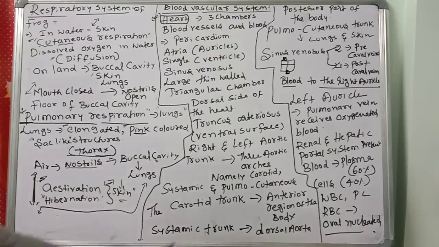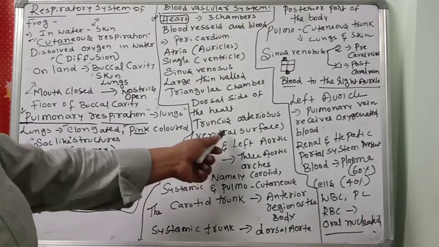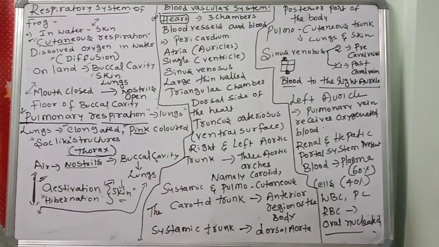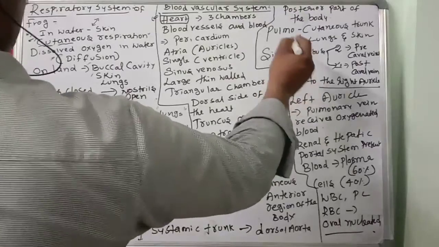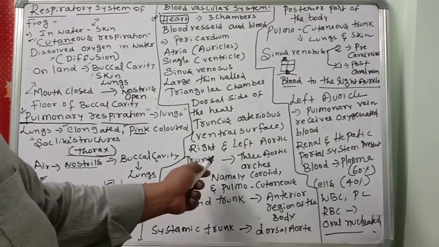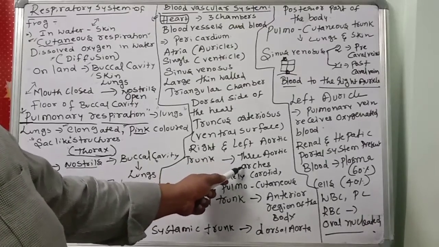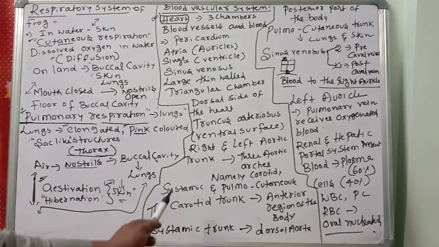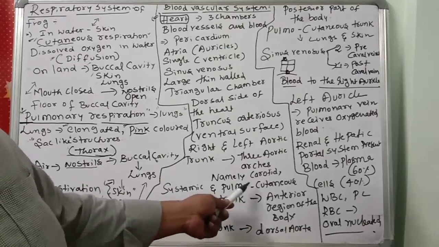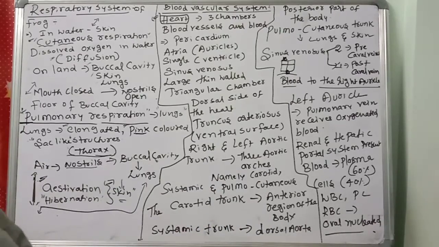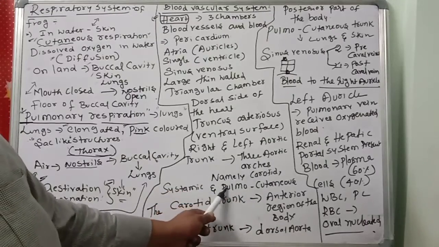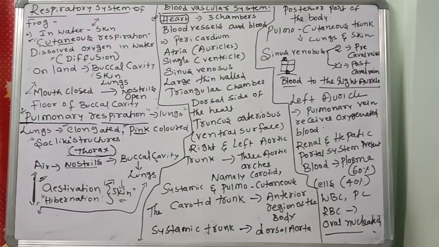The truncus arteriosus later separates into the right and left aortic trunk. Later the trunk separates again into 3 aortic arches. What are those 3 aortic arches? Namely carotid, systemic and pulmocutaneous arches. Through them blood will be supplied to all parts.